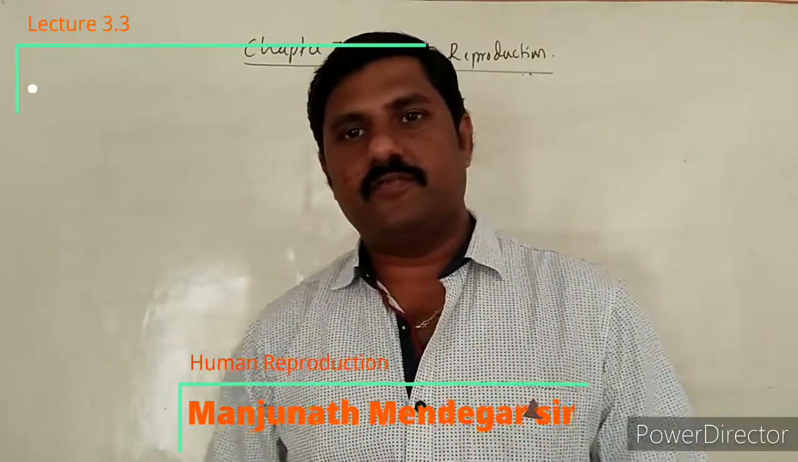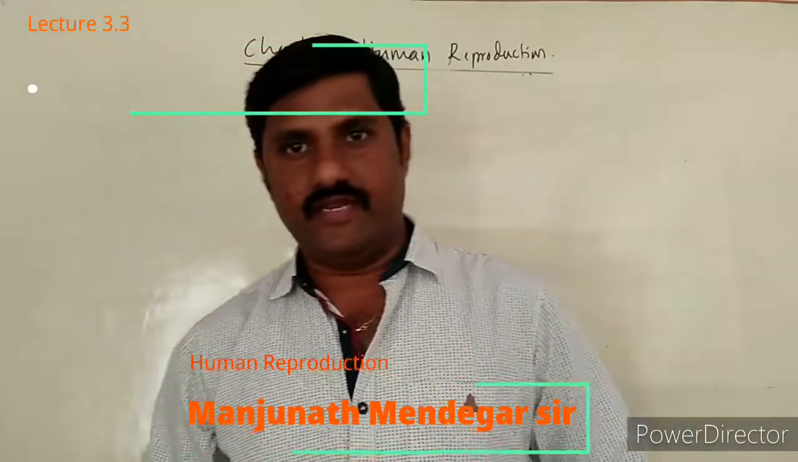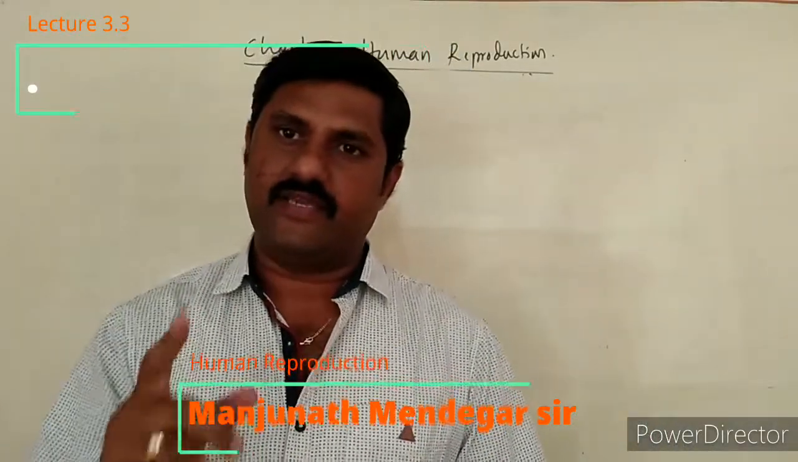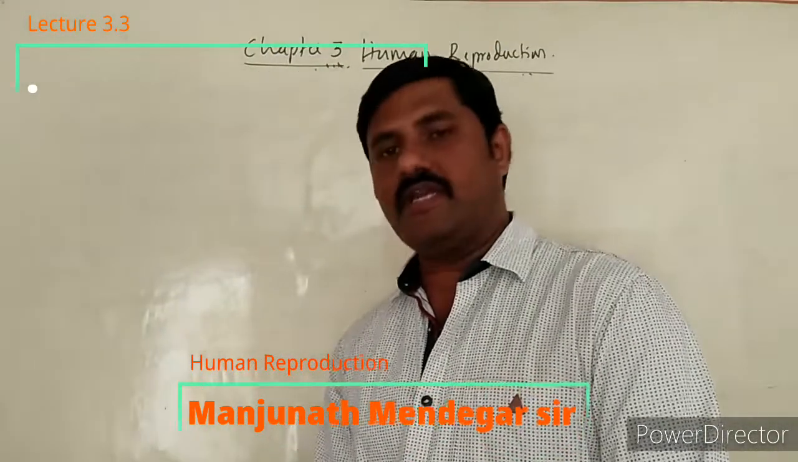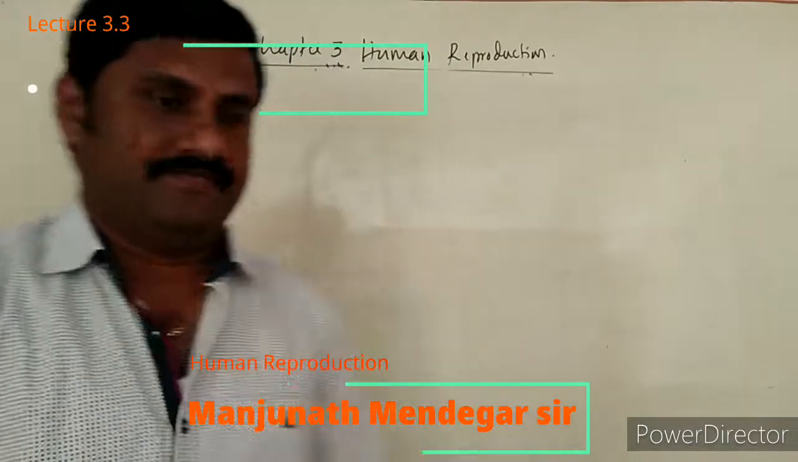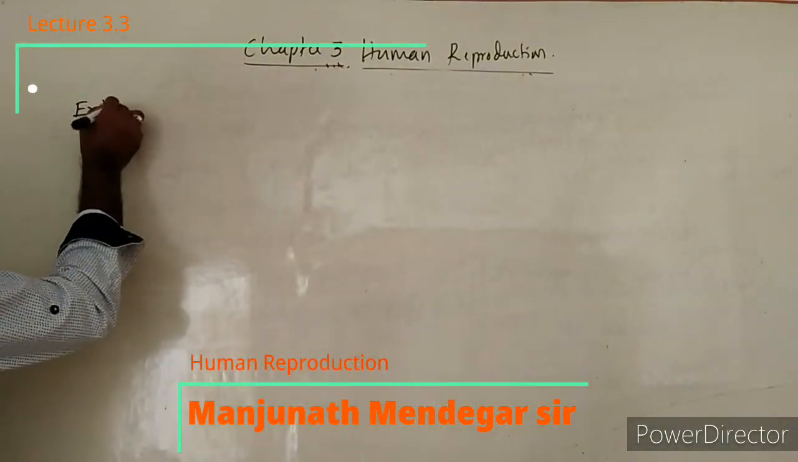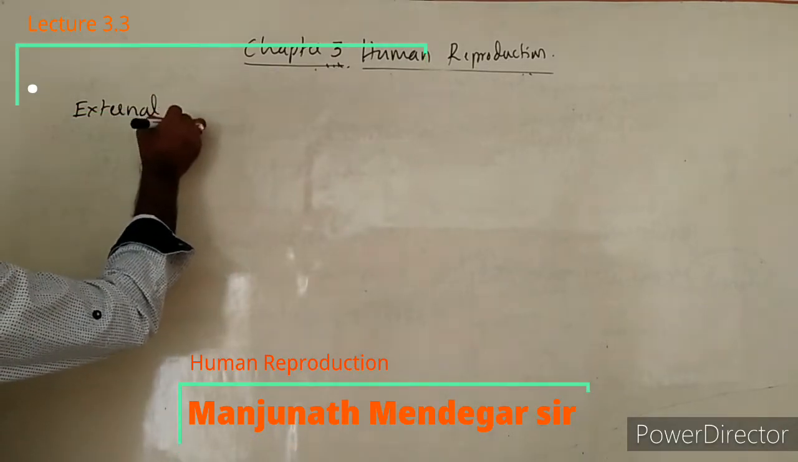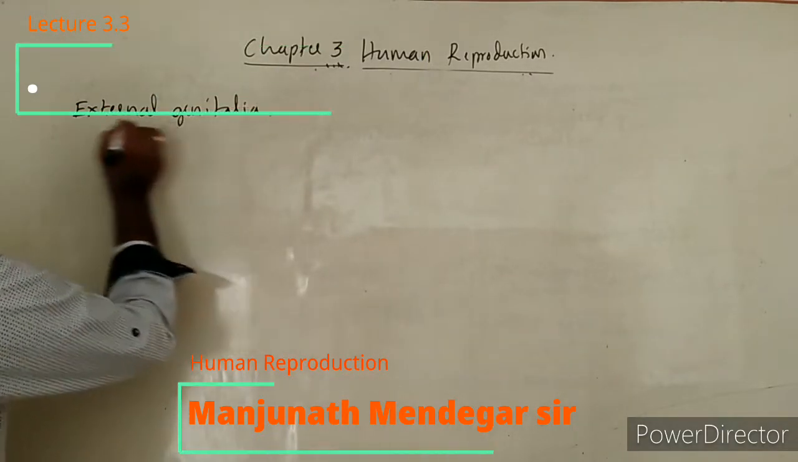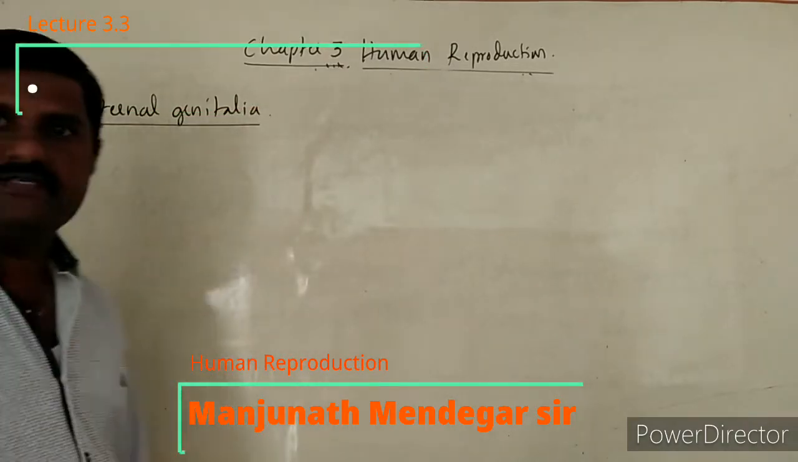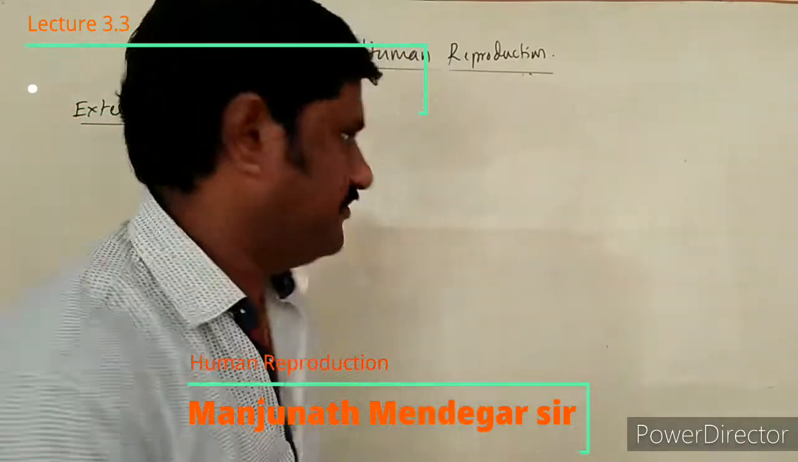So the last part of the male reproductive system is the external genitalia, that is nothing but the penis in case of males, right? So let us start with the external genitalia. External genitalia in case of males itself is the penis.